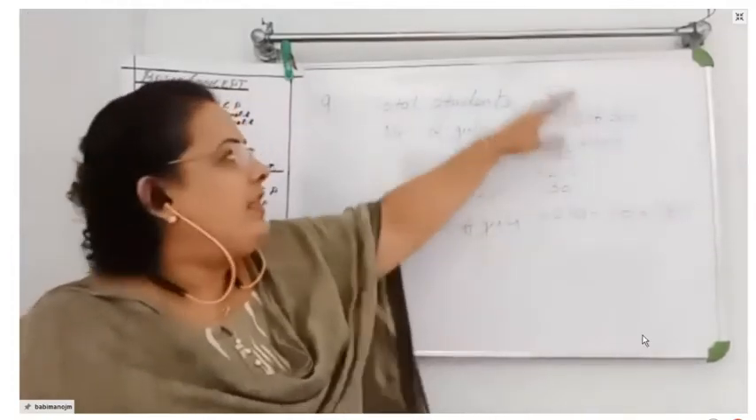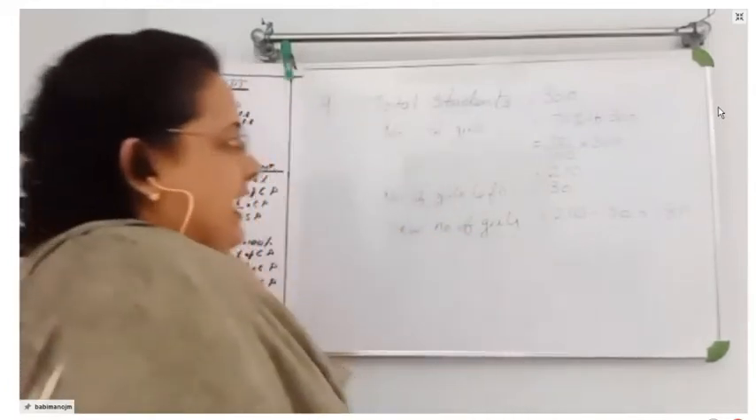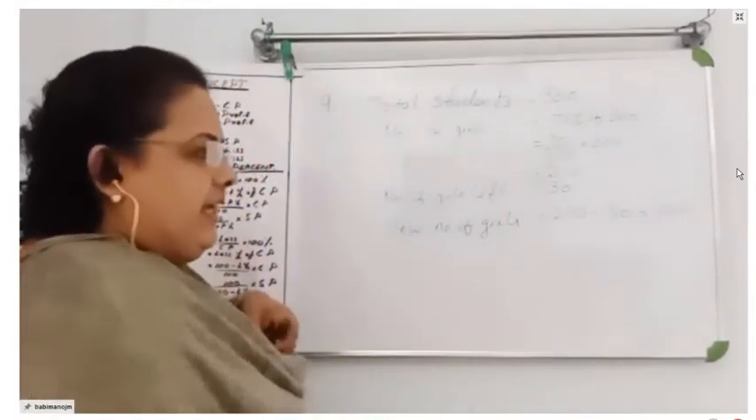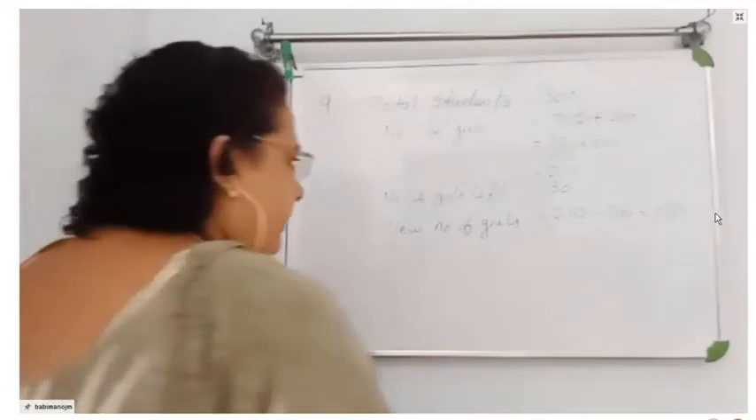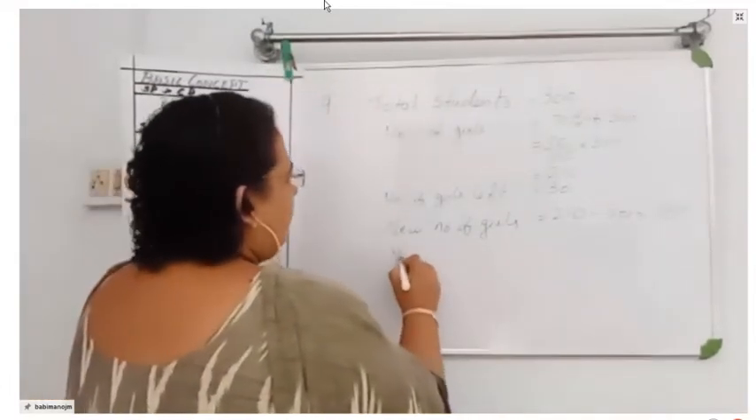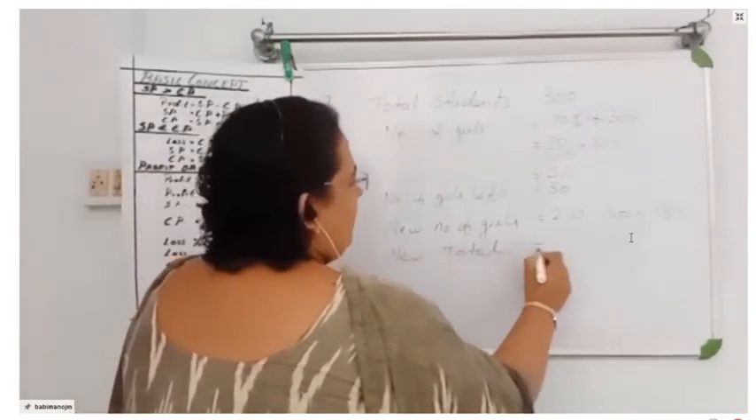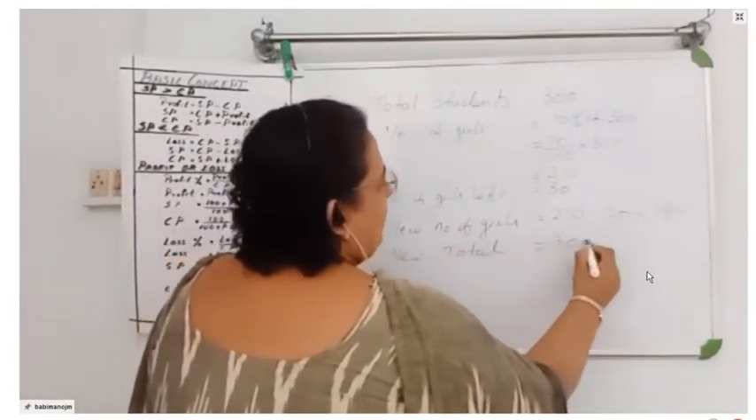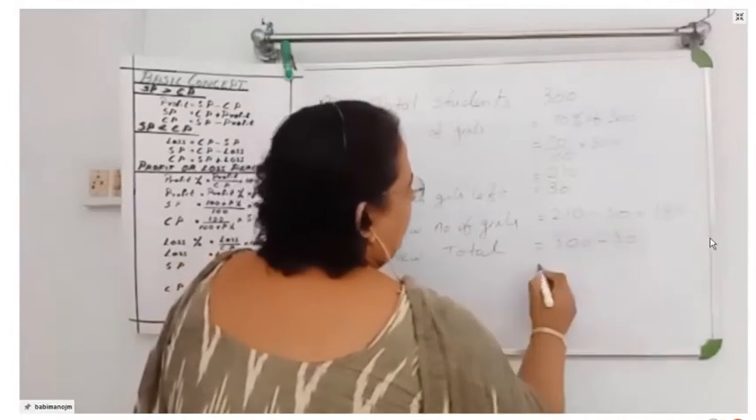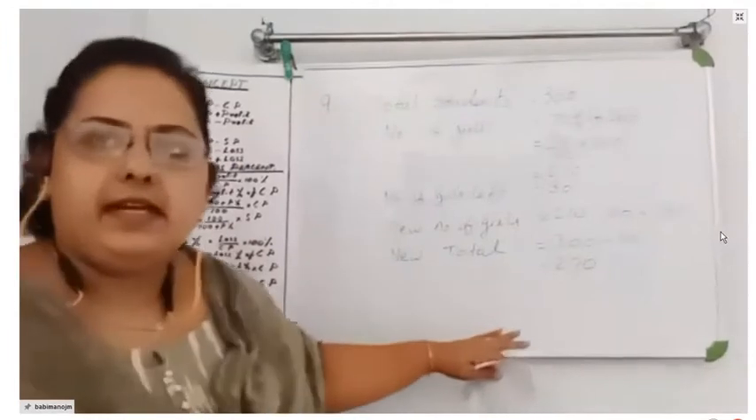So what will be the strength of the school now? If 30 students left, 270. I hope it's clear to all of you. So what will the new total be? New total is equal to 300 minus 30, that is 270. Till here it is clear, I hope.